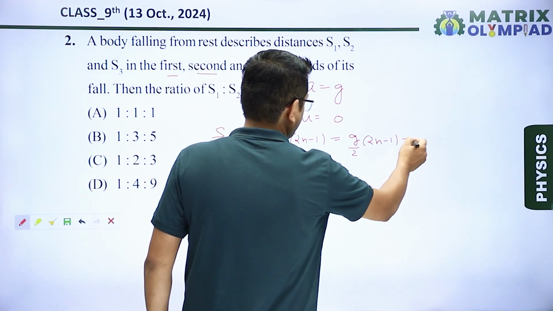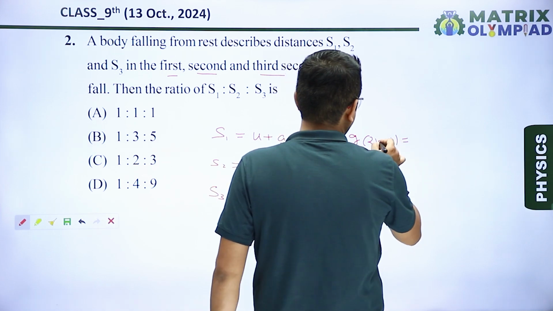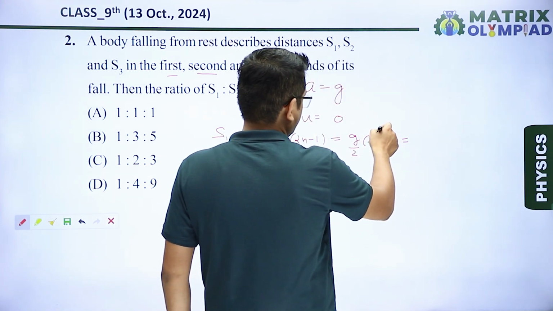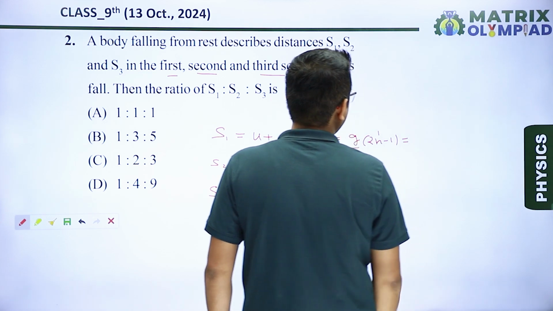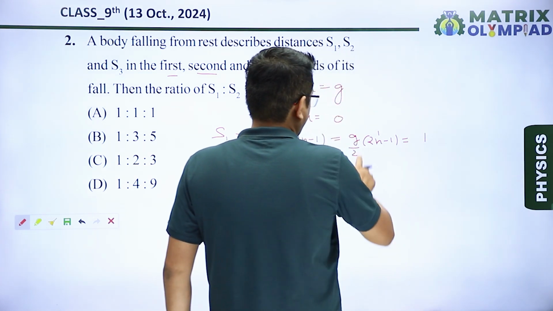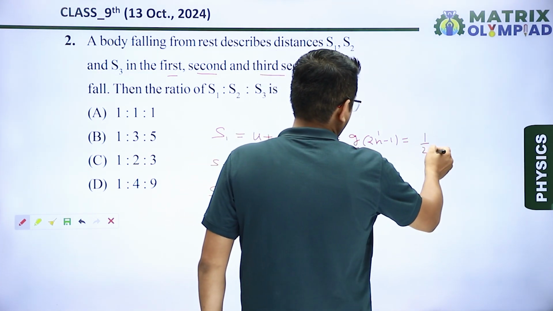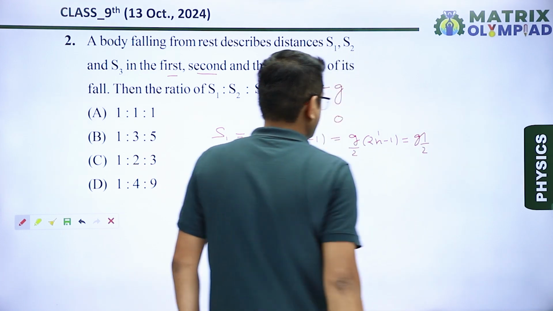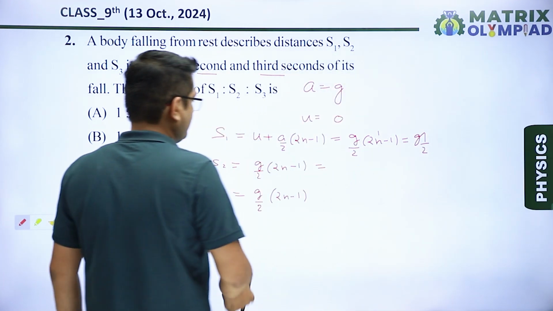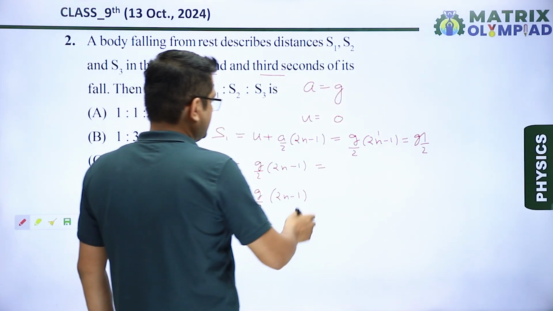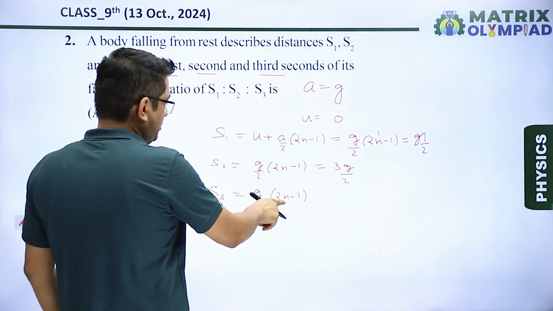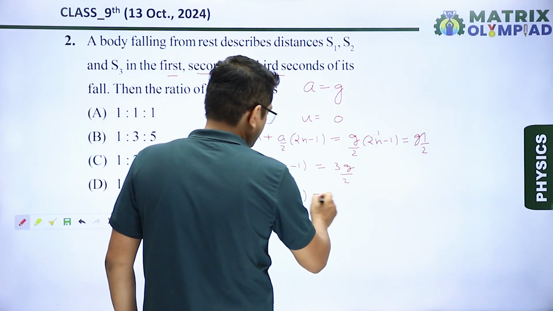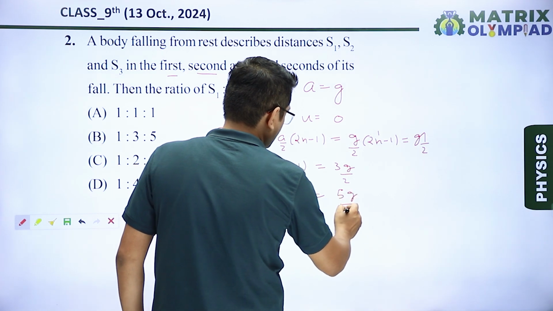So now putting the value. For first second, I will put here n equal to 1, 2 into 1 minus 1. That means it will be equal to 1 upon 2. So g upon 2. Similarly, putting the value 2 we will get the answer 3g upon 2. Putting the value 3 in place of n we will get 5g upon 2.